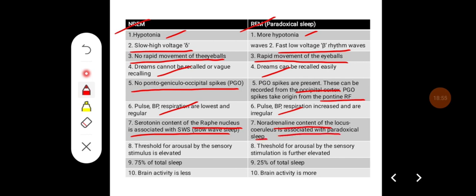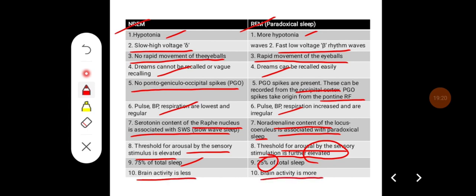In NREM sleep, the threshold for arousal by sensory stimulus is elevated, whereas the threshold for arousal by sensory stimulation is further elevated in REM sleep. NREM sleep occupies almost 75% of the total sleep, whereas 25% is REM sleep. In NREM, brain activity is less, and in REM sleep, the brain activity is